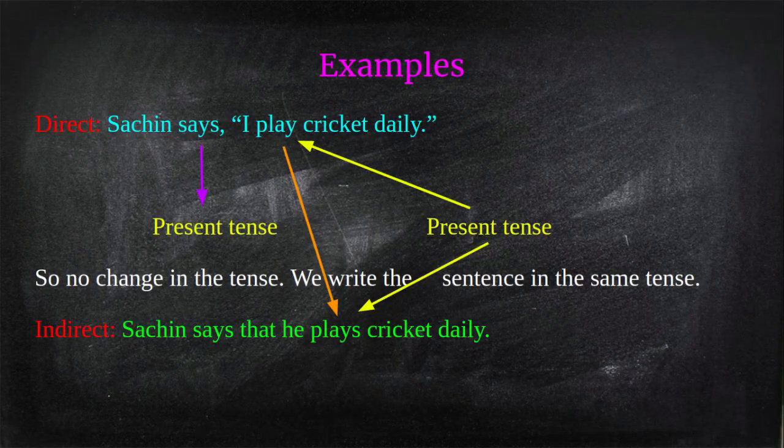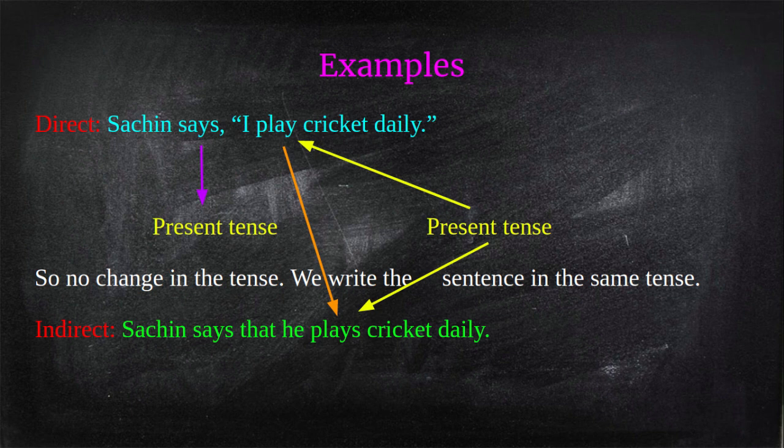Now, when the reporting verb is in present tense, for that case, let us take one example. Sachin says, "I play cricket daily." Here the reporting verb is says, which is present tense.